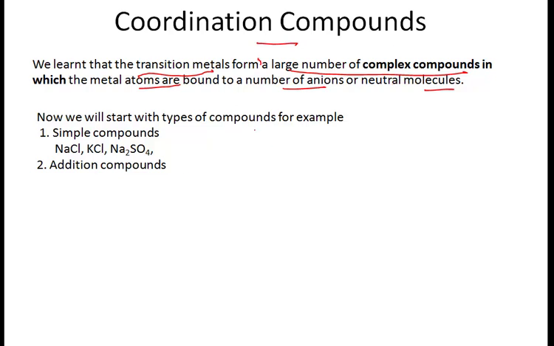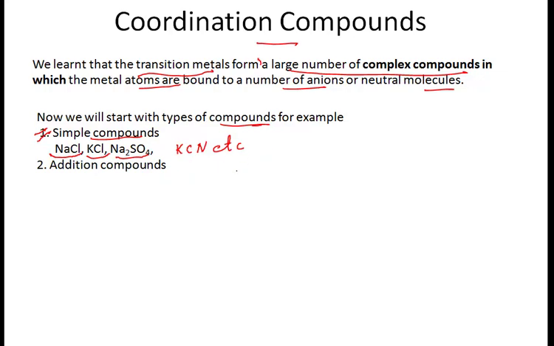But before that, we will take up the various types of compounds. They can be classified as, first of all, simple compounds. Again, this part is very important. Simple compounds, for example, sodium chloride, potassium chloride, sodium sulfate, in the same manner potassium cyanide, etc. There are so many compounds. These are simple compounds. Why are these called simple compounds?